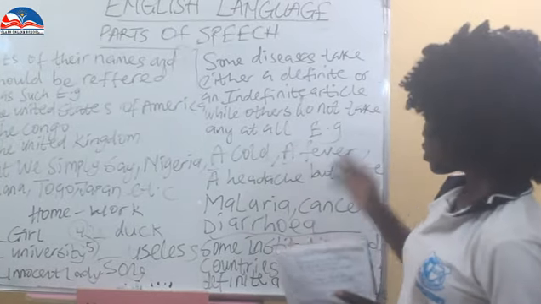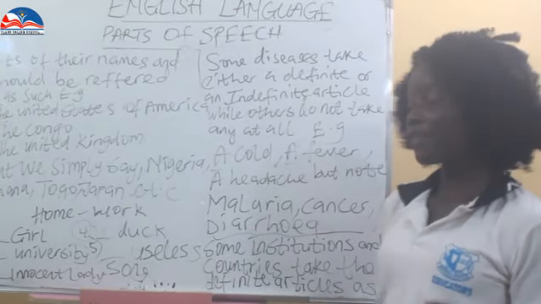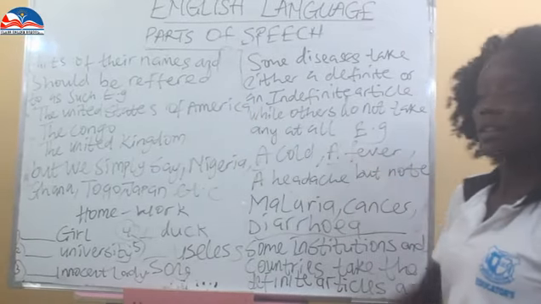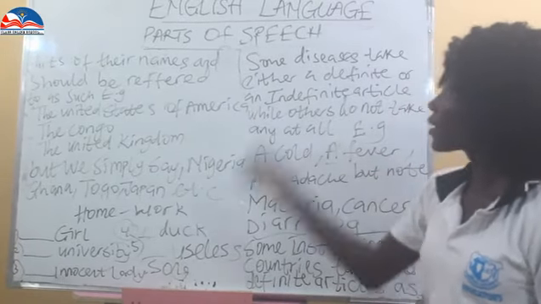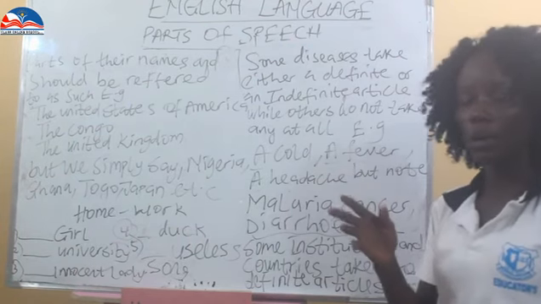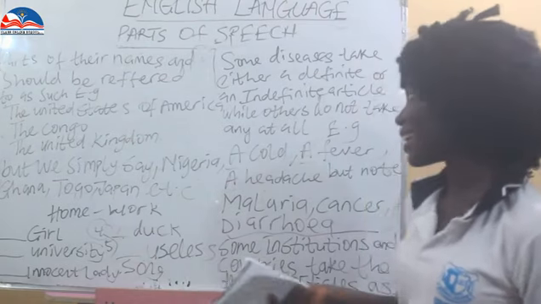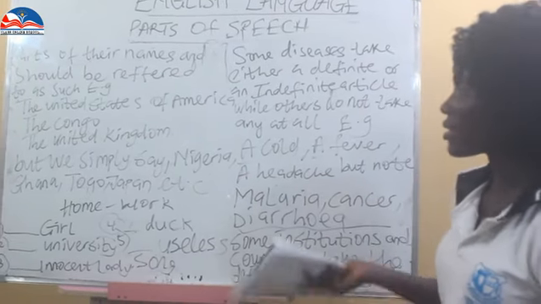So now, some institutions and countries take the definite article as part of their names, like I've listed below. The United States of America, the United Kingdom, the Congo. But we simply say Nigeria, Ghana, Togo, etc.